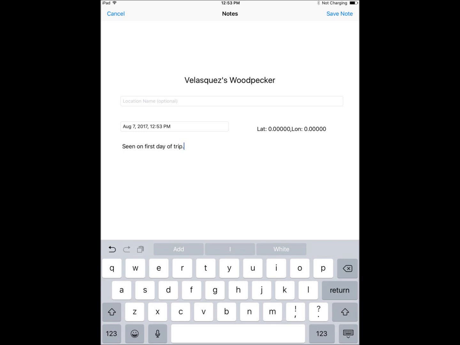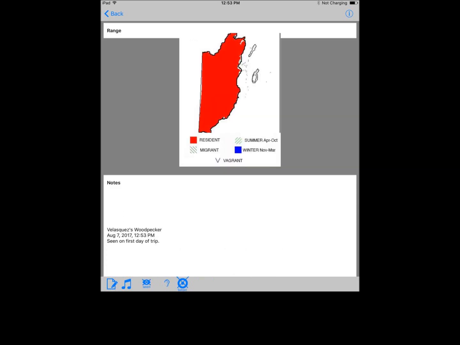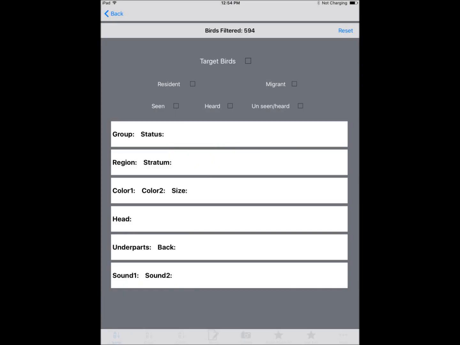Touch the eye in the upper right corner of the screen, and we can see field marks and other information about the species. Here we have it marked as a target. You can make a note, and it shows that at the bottom of the information for the bird. We can also see the search filter.